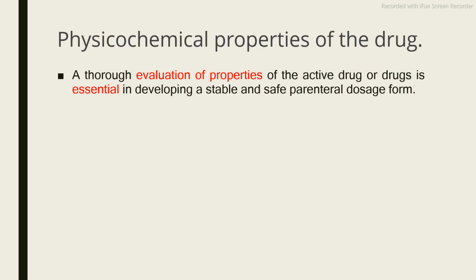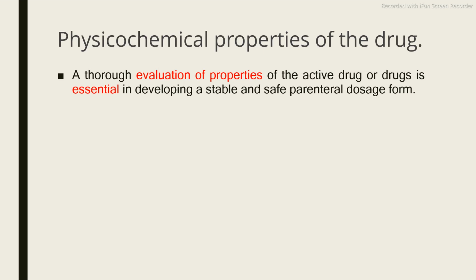We have already studied all important points under the chapter, that is pre-formulation studies. In pre-formulation studies, we come to know what the different factors are which will affect the final dosage form, like the solubility, stability, pH, pKa, and how these factors will affect the preparation of the final dosage form. We have already covered this point.